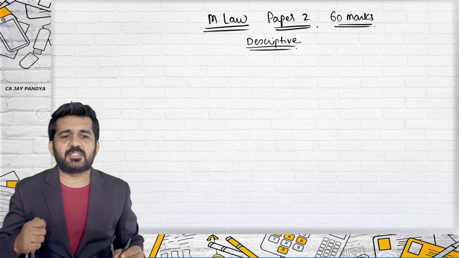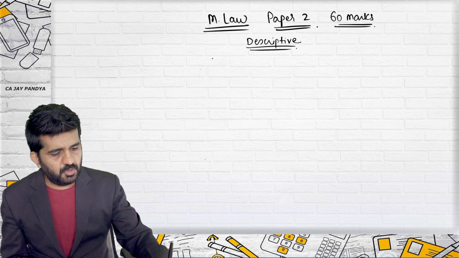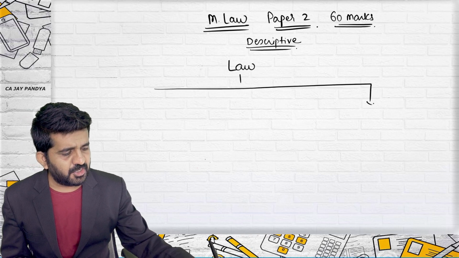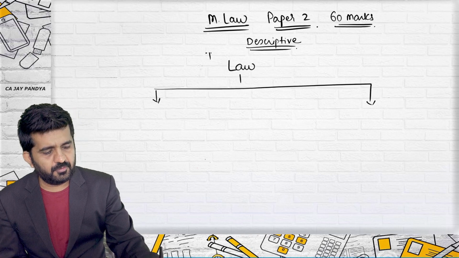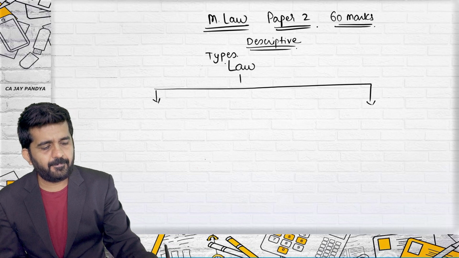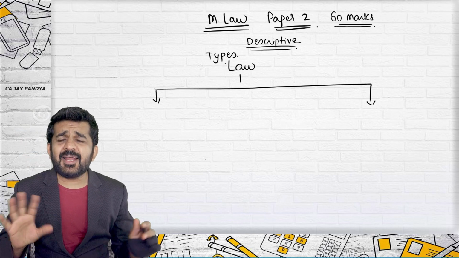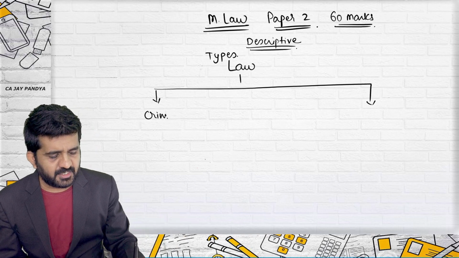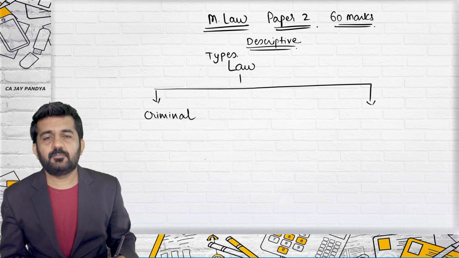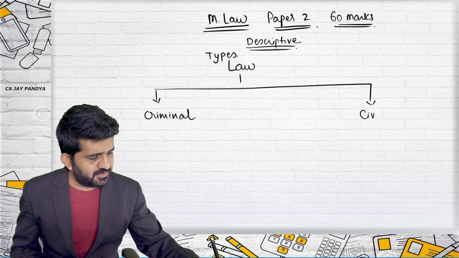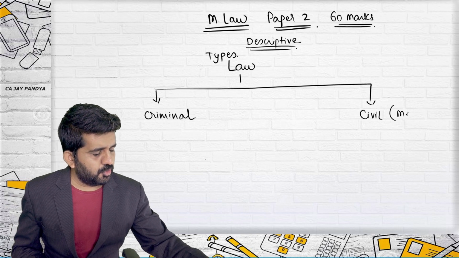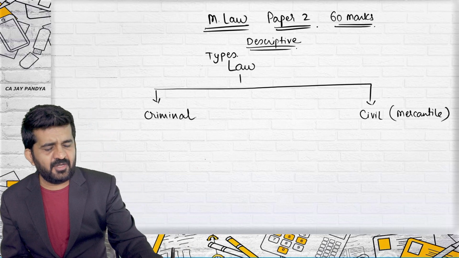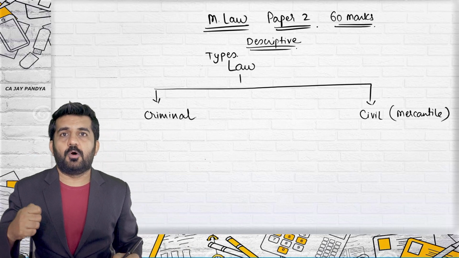Let us first start with the concept of what is law. Or let me first tell you the types of law. If you categorize it practically, there are two types of law. One is criminal, and one is civil, which is also termed as mercantile. And we are going to learn this law, mercantile law.